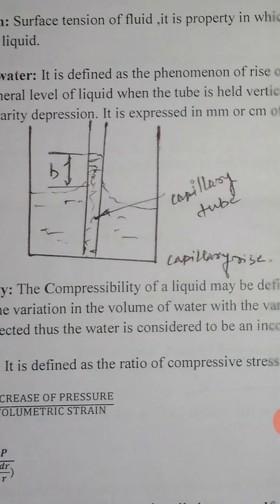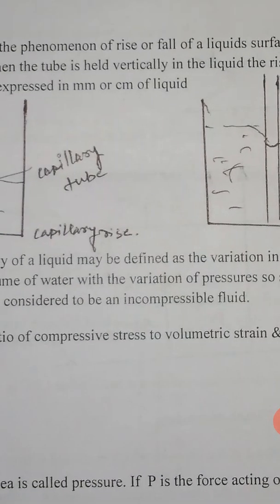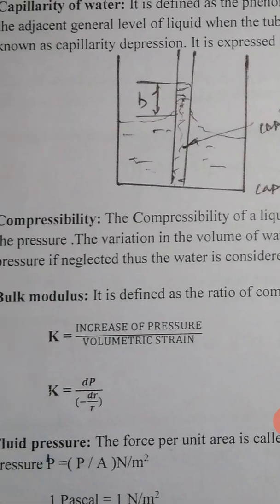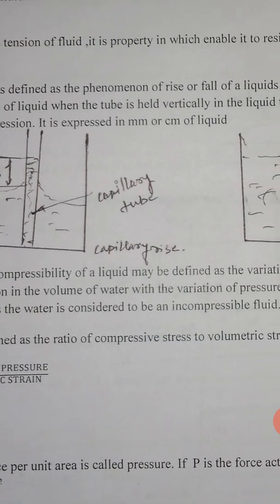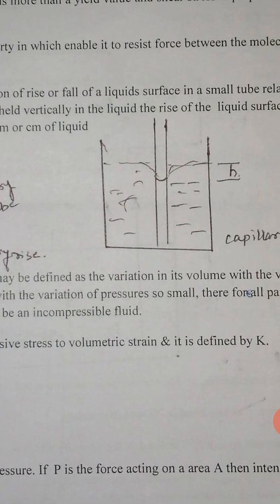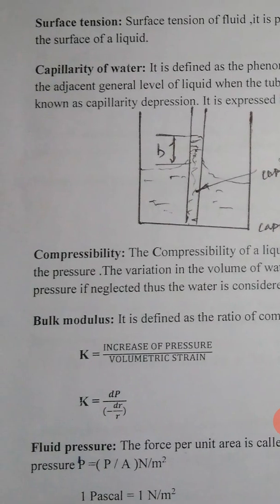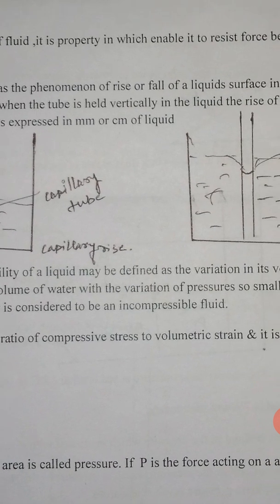Compressibility. The compressibility of a liquid may be defined as the variation in its volume with the variation of the pressure. The variation in the volume of water with pressure is so small that for all practical purposes it is neglected, and thus water is considered an incompressible fluid.